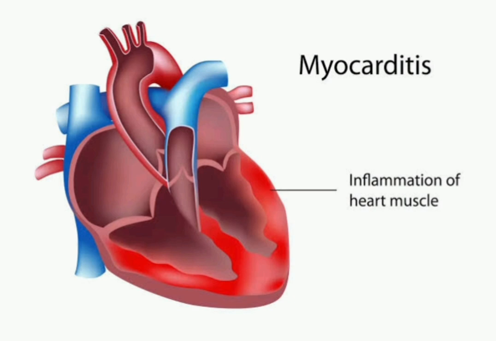Empirical antibiotics, adjusted according to blood culture. Steroid for inflammation, IV immunoglobulin. Diuretic if volume overload. Antiarrhythmic if arrhythmic. Mechanical ventilation. Then prognosis is that most will recover, but some of them will have permanent cardiac problems.